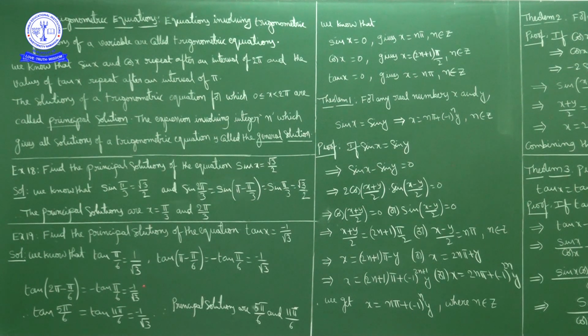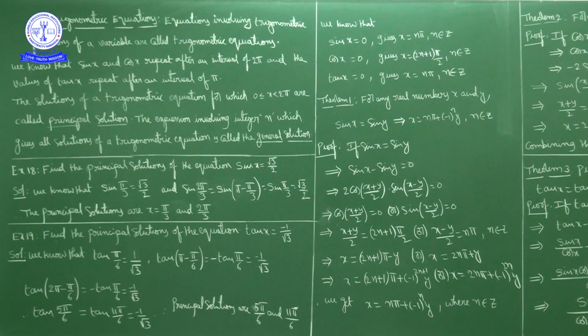Okay. So tan 5 pi by 6 value is minus 1 by root 3, tan 11 pi by 6 value is minus 1 by root 3. Okay, tan 5 pi by 6 is equal to tan 11 pi by 6 is equal to minus 1 by root 3. So principal solutions are what? 5 pi by 6 and 11 pi by 6. Okay, second quadrant angle and fourth quadrant angle we get. Okay, so tan pi minus pi by 6 is one solution, tan 2 pi minus pi by 6 is one solution. Okay, tan pi by 6 value 1 by root 3.